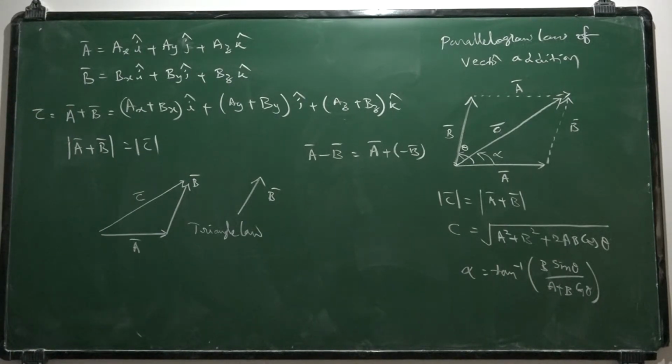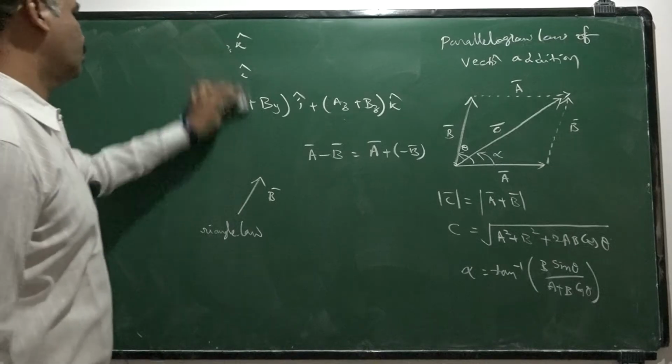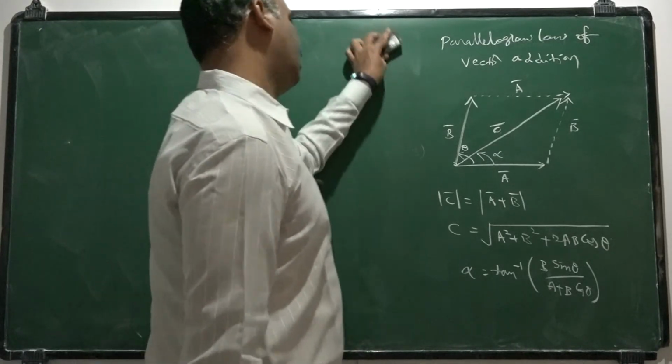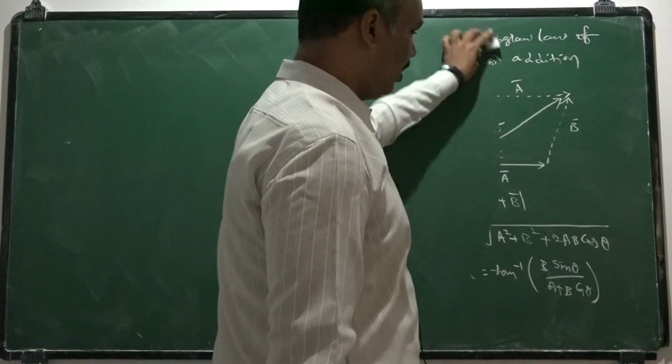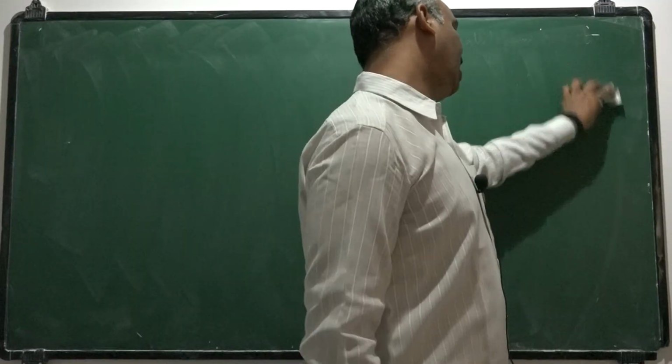Now let us move on to the product of vectors. Whenever you want to multiply two vectors, the product might be a scalar, or might be a vector. Based on that, we classify the product of vectors into two categories.